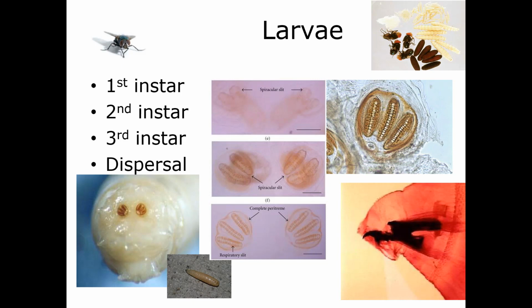Once the maggots have finished feeding, once they've gotten all their calories, remember that's their whole job as a maggot, they will move into the dispersal phase. We also call these the wandering maggots. Once they've finished feeding, they're going to disperse from the body and find a protected area in which to pupate.